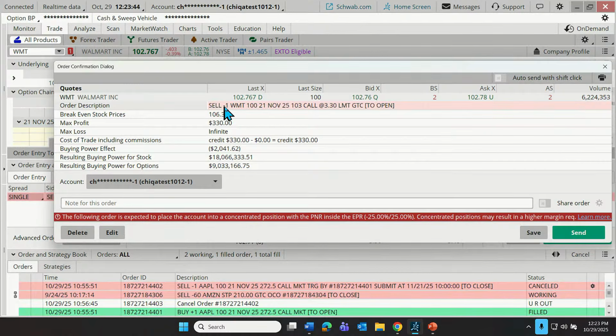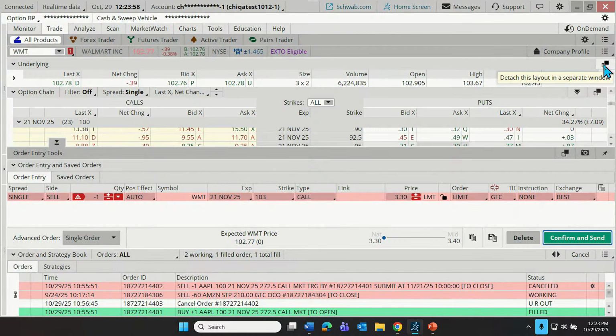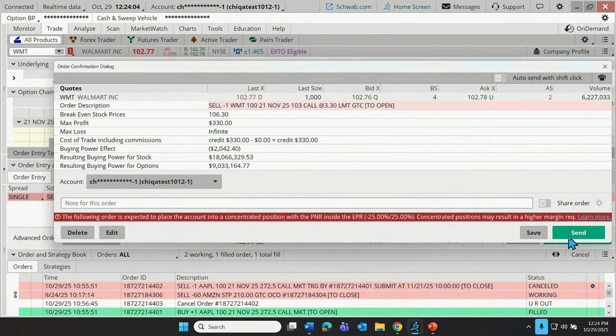In any case, selling the one Walmart 21st of November 103 call with a 330 limit. This is to open because we don't have a long call at that strike. Or did I click on call? Yeah, oh yeah, that's right. Yep, I got a little bit twisted up there for just a moment, but we are demonstrating how to sell a call.